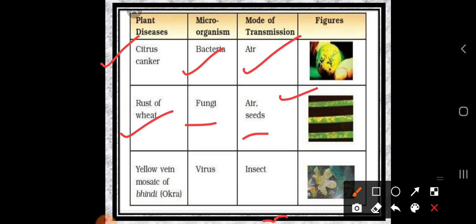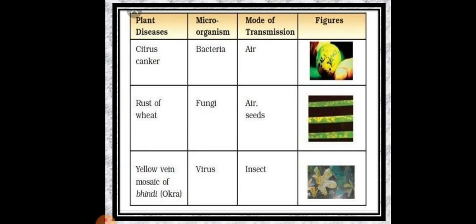Next disease is yellow vein mosaic of bhindi. What happened on the bhindi? Bhindi means lady's finger. So here the bhindi leaves, better I just use the word lady's finger, are also affected by a microorganism. How does it happen? By a virus. What is the mode of transmission? Insects. So in the plant the disease occurs. These are some plant diseases.